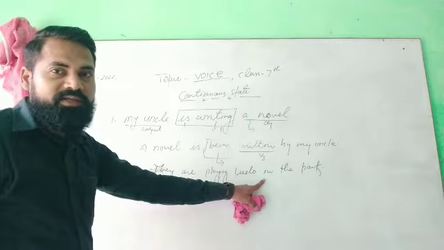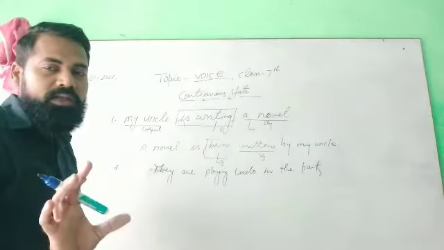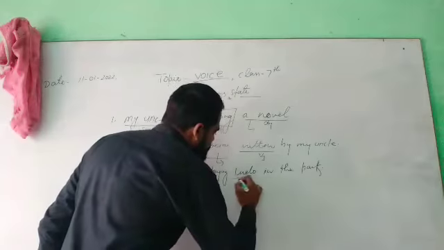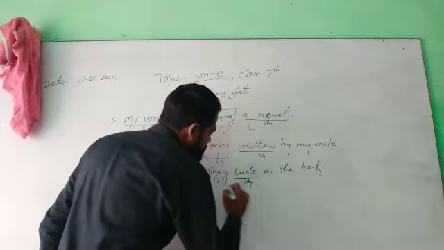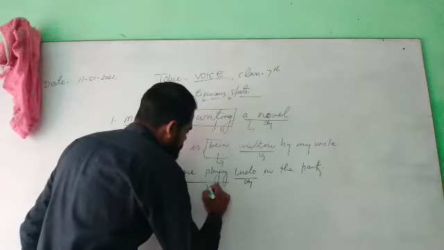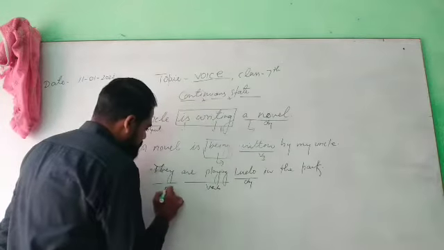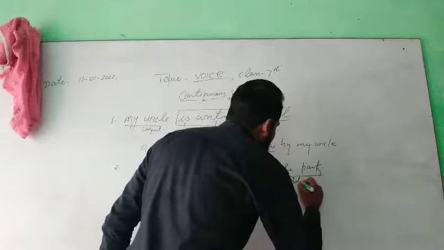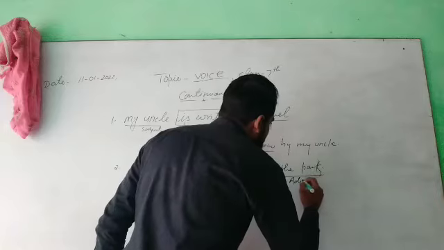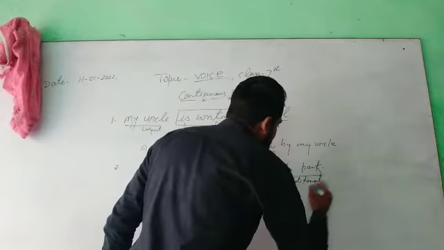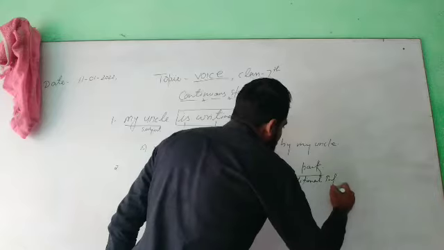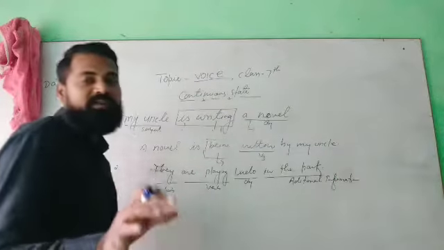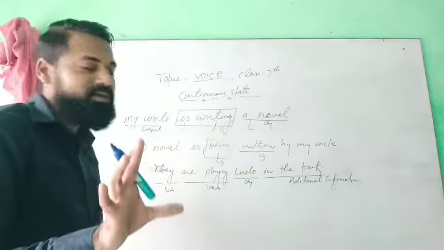So how do we change the sentence? First of all, you need to write the receiver of the action, meaning the object. This is your object and this is your verb and this is your subject. And this is additional information, and you have nothing to do with the additional information.